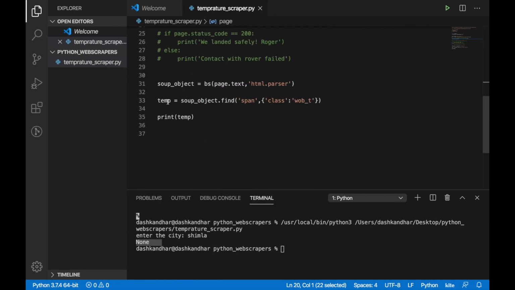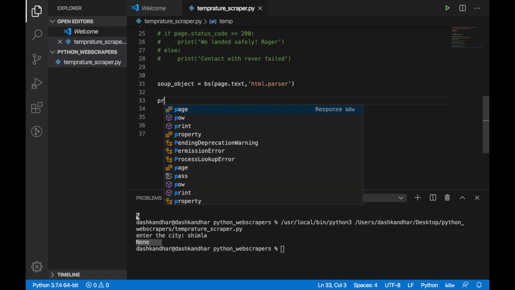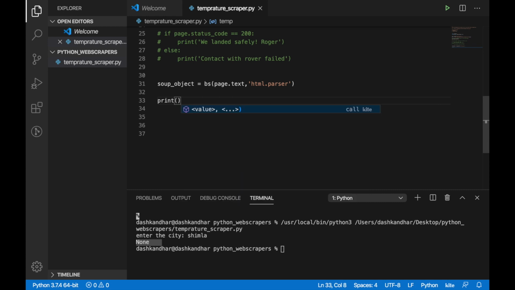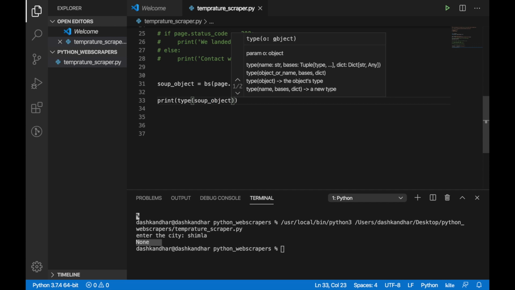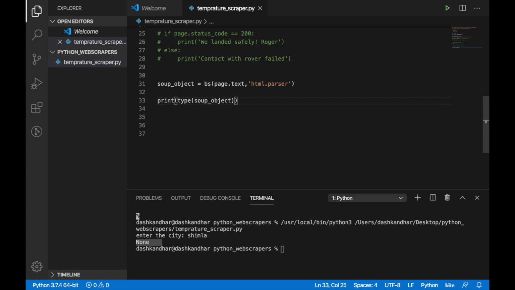So now I have this whole website. Now, if I call print soup object, if you first want to know what kind of type this soup object is, it's a BeautifulSoup object, so it has all the functions of BeautifulSoup. So type is a good function. You can always use it to understand what kind of object you're dealing with, so you can apply the necessary and relevant functions to it.